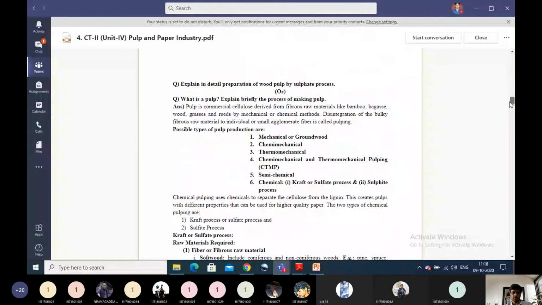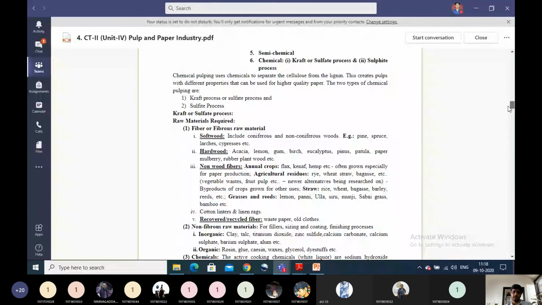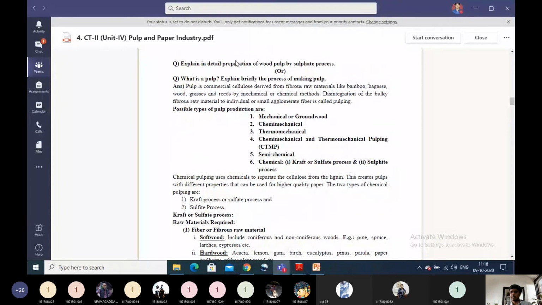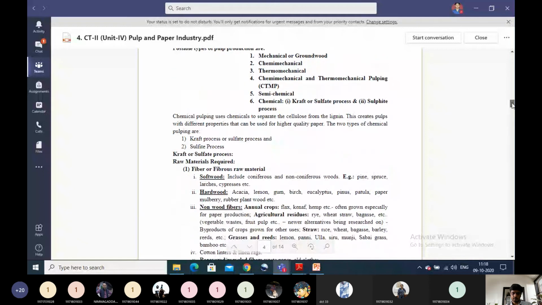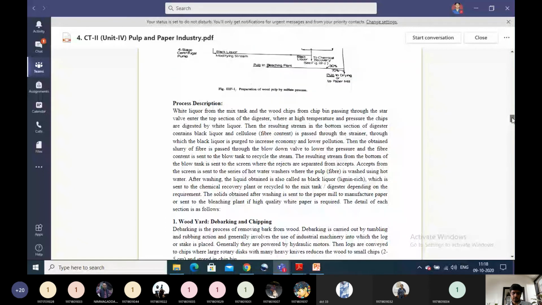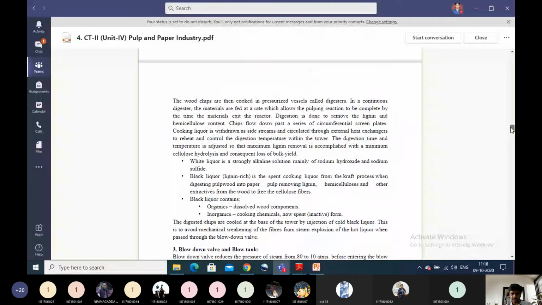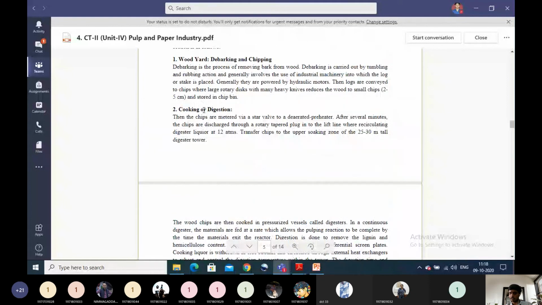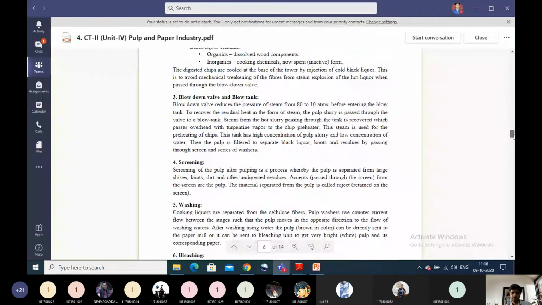The major questions in this unit are only 3 to 4 questions. So one is the sulfate process. This is the major question. In these major questions, they are asking us to write about cooking and digestion. Many times they are asking. So you have to draw the full flow sheet and pay special emphasis on cooking or digestion.